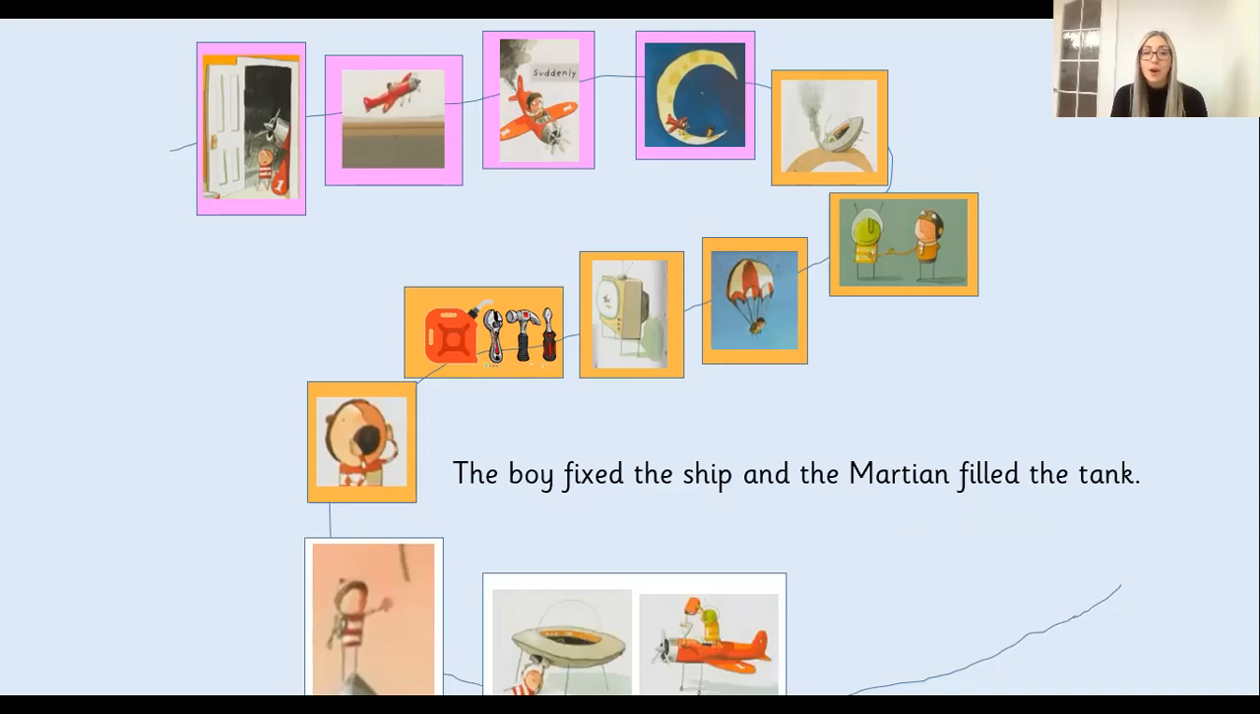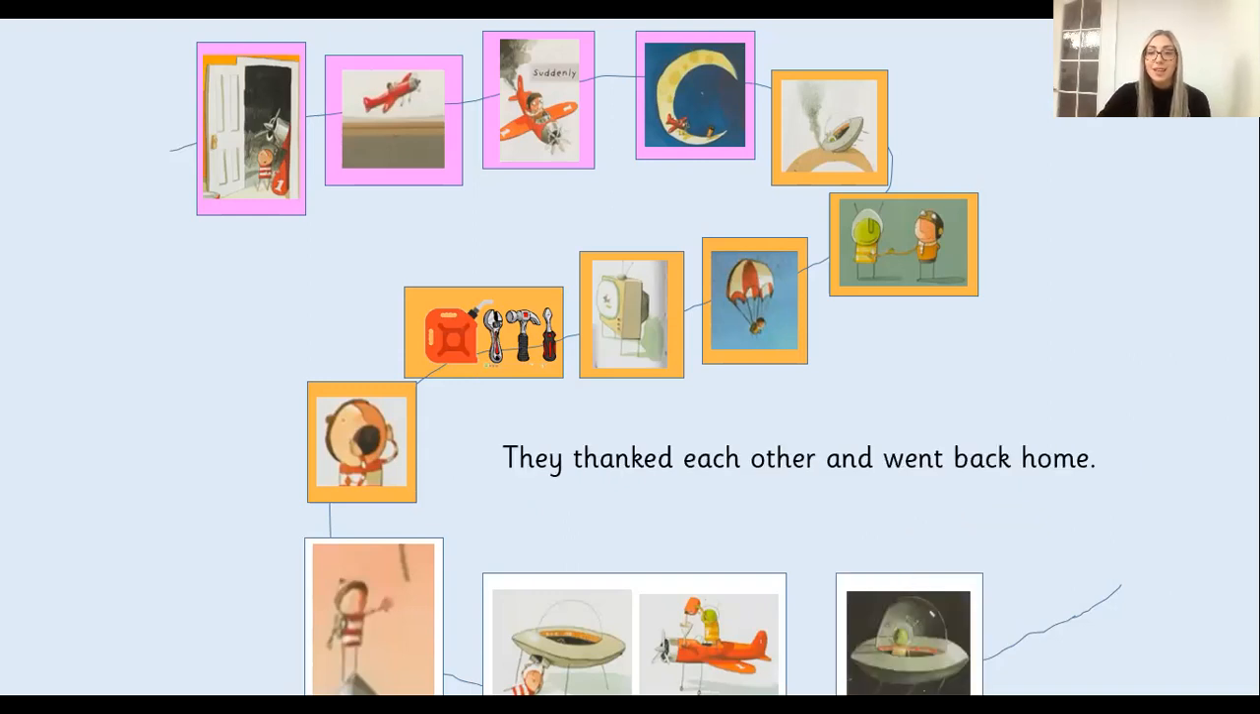Okay, once you've done that one, if you need more time, pause the video. But the next one is the boy fixed the ship and the Martian filled the tank. Okay, so drawing a picture of them fixing the ship and the aeroplane. Pause the video here if you need more time. Remember, they don't have to be really detailed pictures, they're just to remind us.